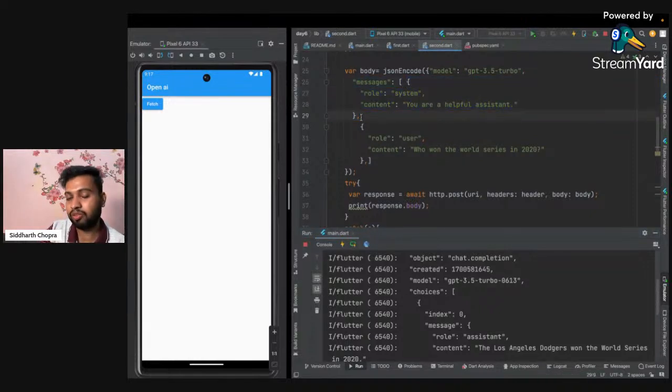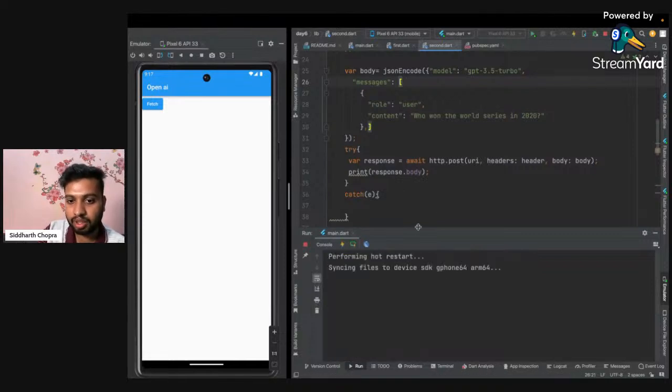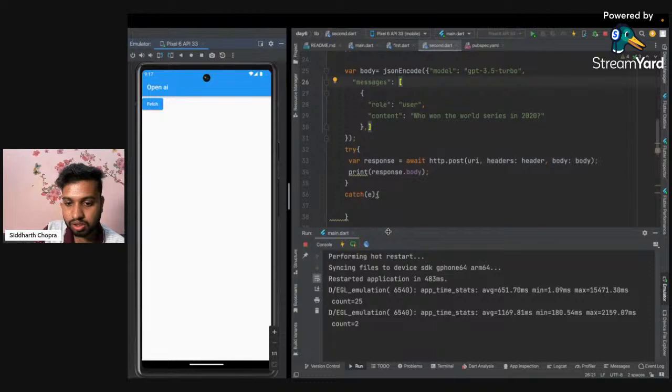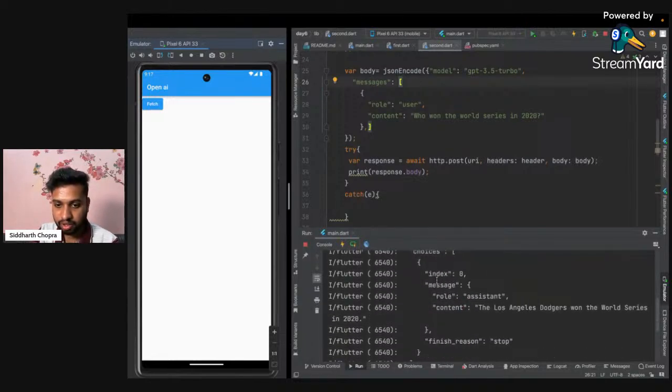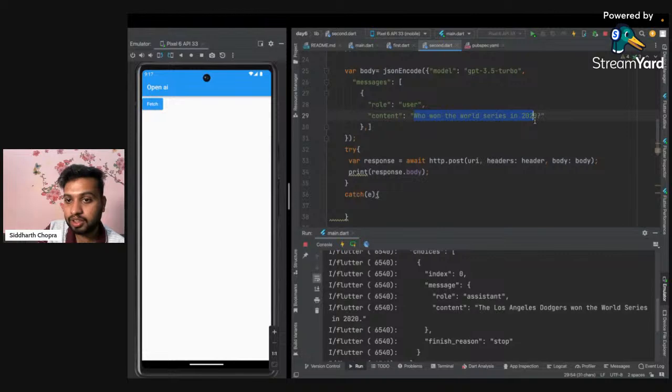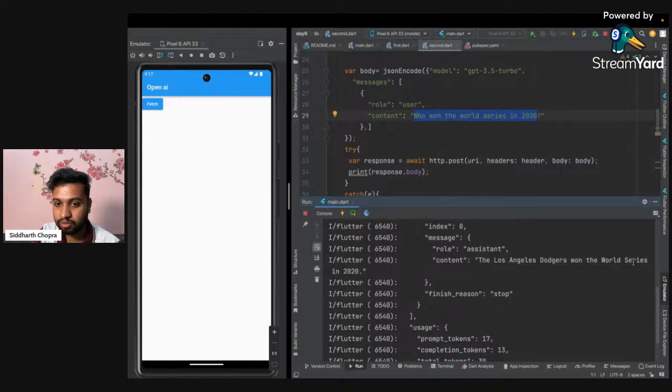If you don't want to add this, we can even remove it. Running this code again, I'm clicking on fetch. This was our question: who won the World Series in 2020? And it has answered: the Los Angeles Dodgers won the World Series.